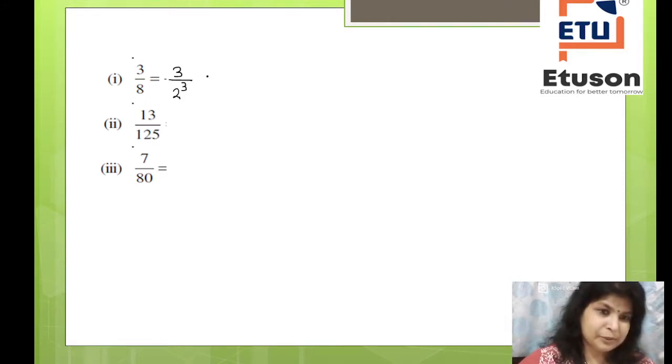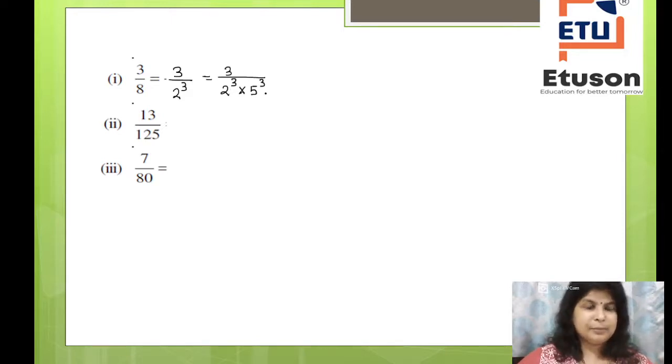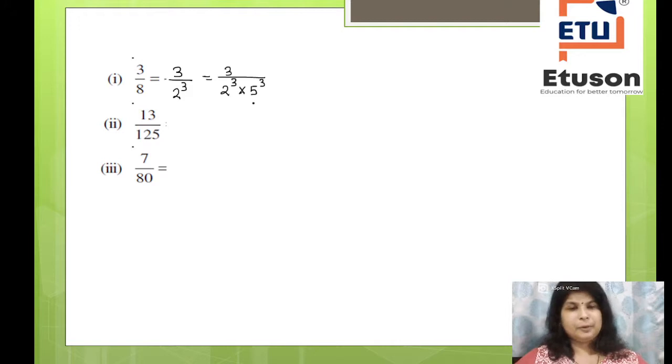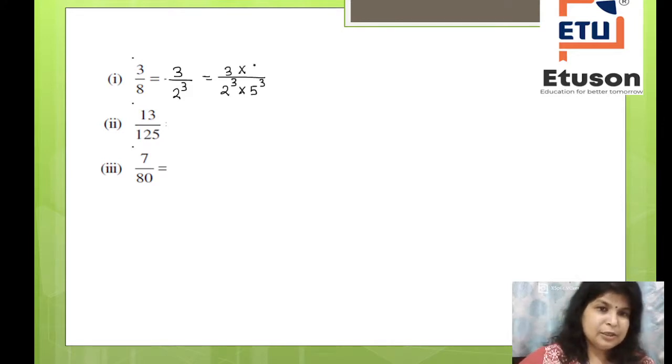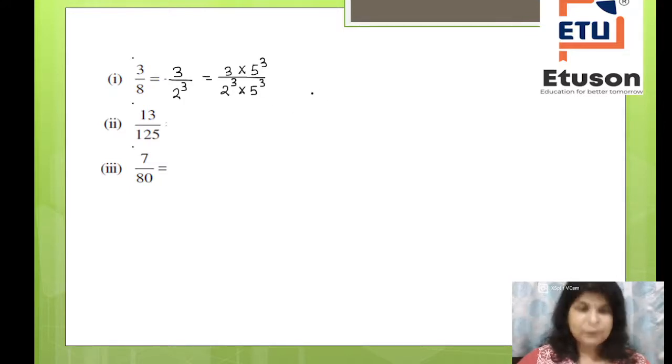So you will multiply 5 to the power 3 in the denominator. Because you are multiplying 5 to the power 3 in the denominator, you need to multiply 5 to the power 3 in the numerator also. Correct or not?